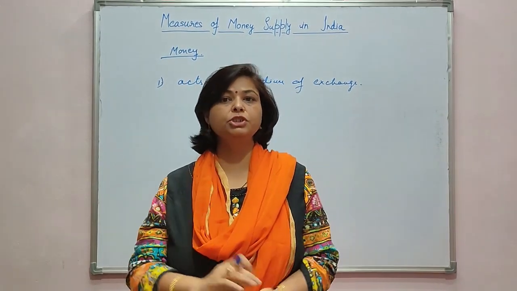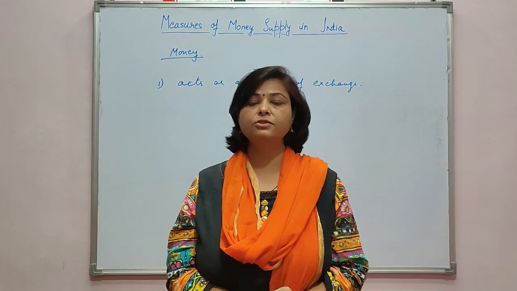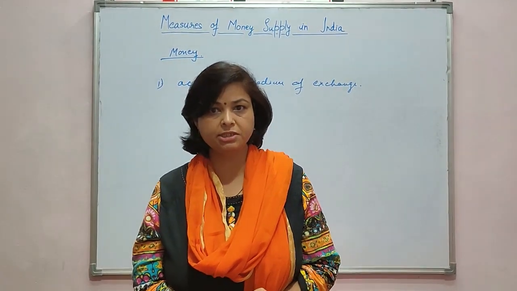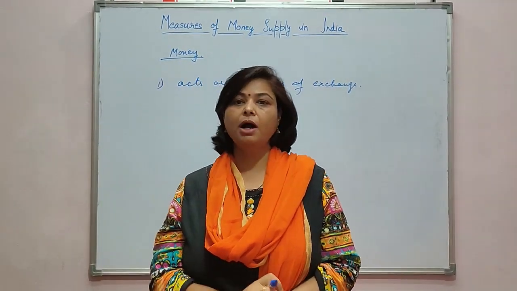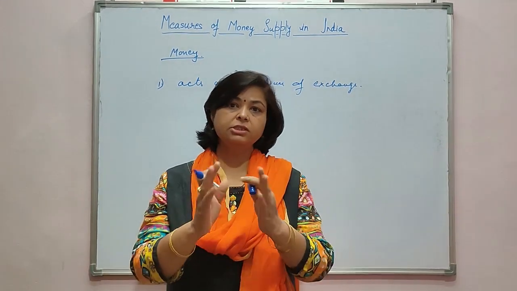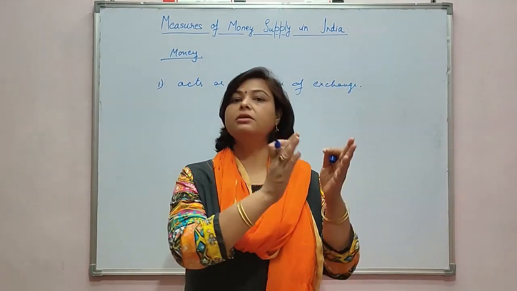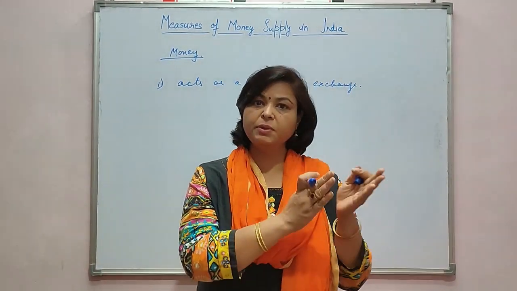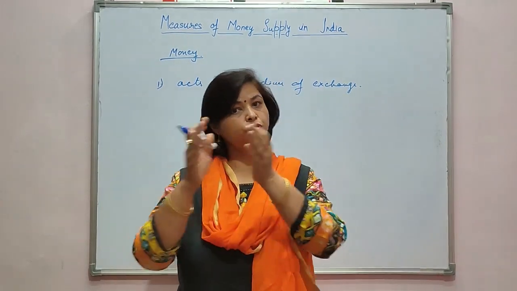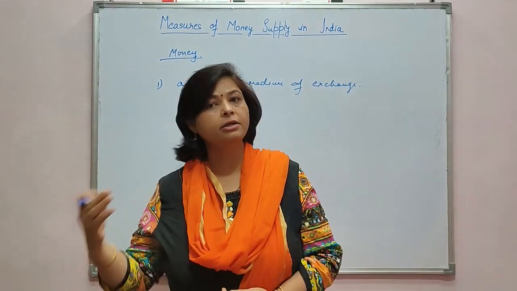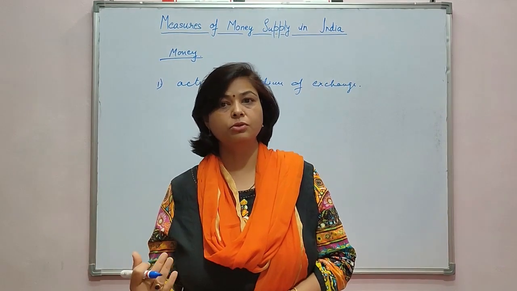Now when you go to the market, how do you value things? Suppose you go to a jewelry shop. There are various kinds of jewelries: diamond jewelry, gold jewelry and silver jewelry. How do you value these jewelries? Diamond jewelry is expensive, is precious, and silver jewelry is not that precious. Why is it so?